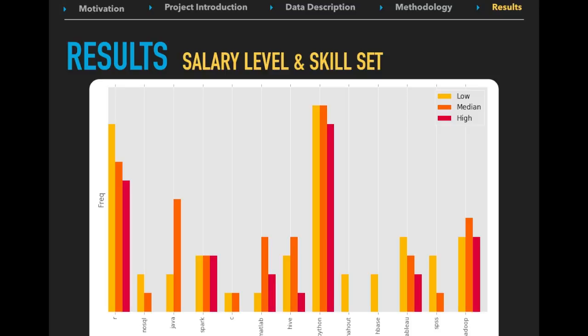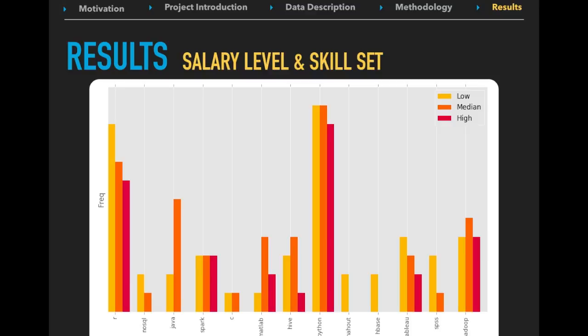Unfortunately, there's no quick answer to this question. We equally differentiated the job posts according to the annual salary they offer. The high salary level jobs are indicated by the red bars, and the jobs in the lowest salary level group are represented by the lightest color. The most popular skill set, including R, Python, and Hadoop, basically the contents of the 141ABC course series, are all commonly required regardless of the salary level. Some other skills are required by some companies, but not the others.